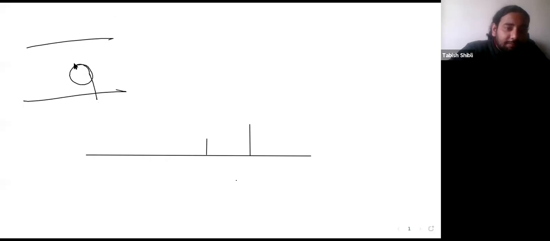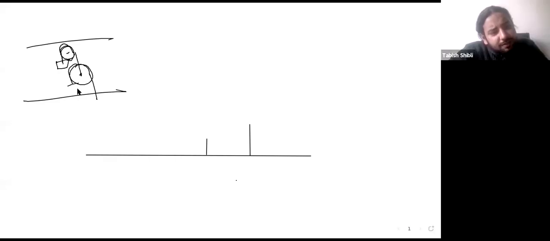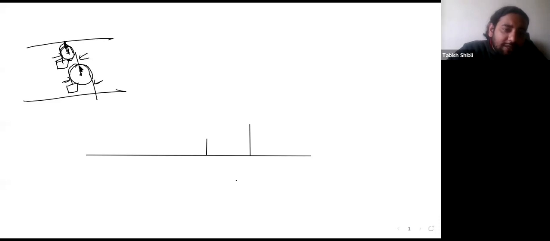like a string here, and what was it? This was connected to another pulley, right? Yes sir. There was another mass here. There was one mass here, and this was connected to the top. See, how many constraints will be there? First of all, one, two, three, four. Let's name all these strings: A, B, C, D.